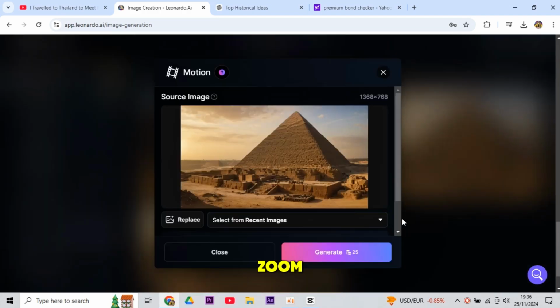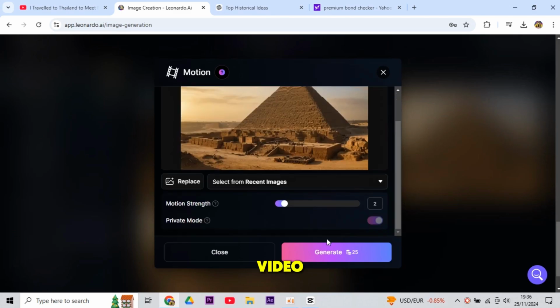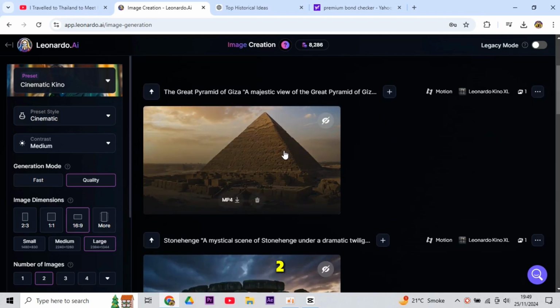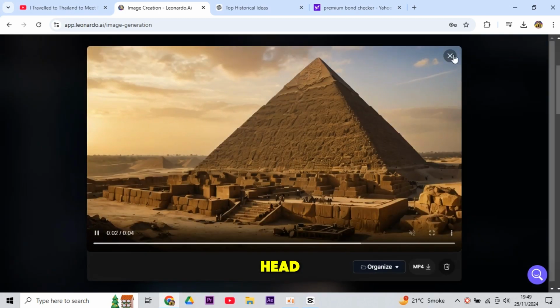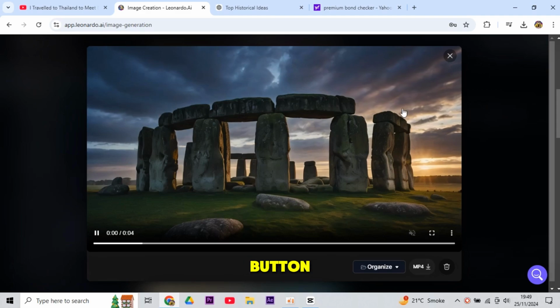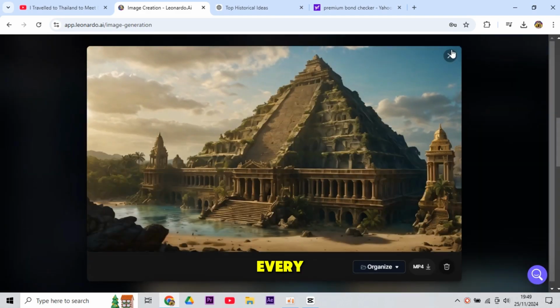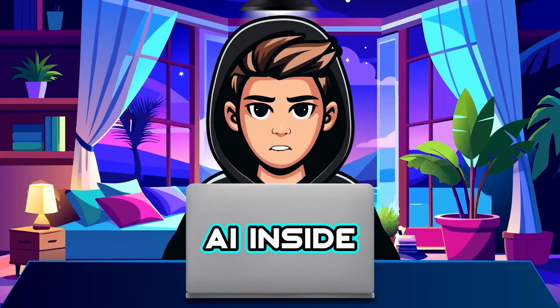Leonardo will add this zoom effect that makes the image look like a video. On this next page, simply set the strength to 2. After that, head to the bottom and click on the generate button. Now go ahead and simply repeat this process for every image that you have upscaled. Now, we have to add the images to edit.